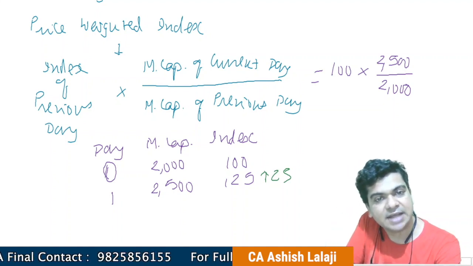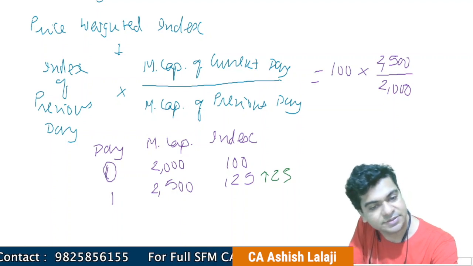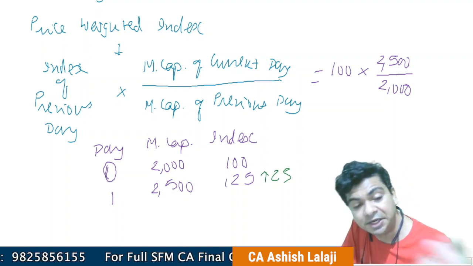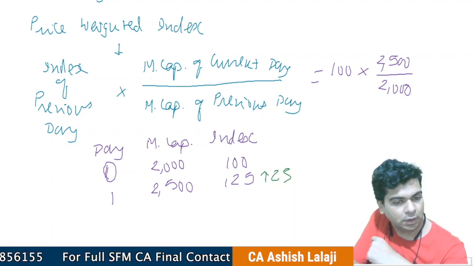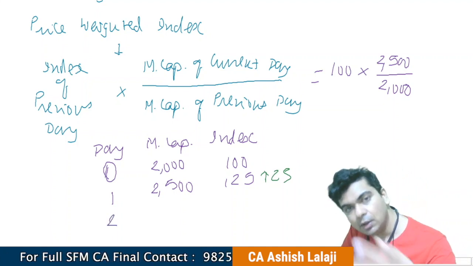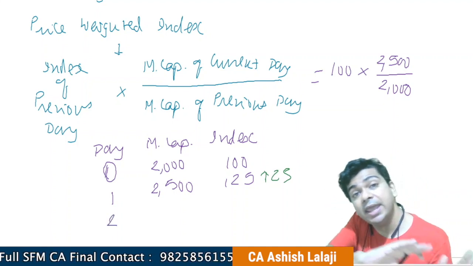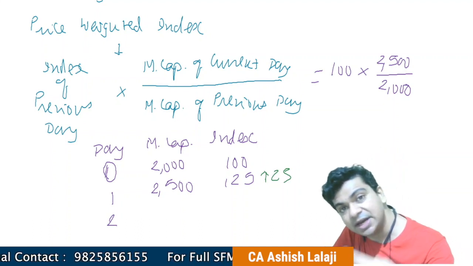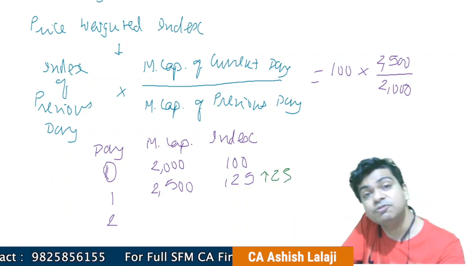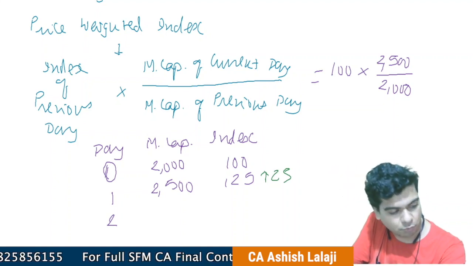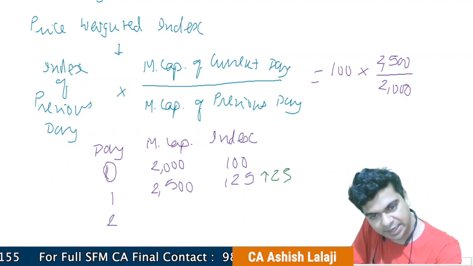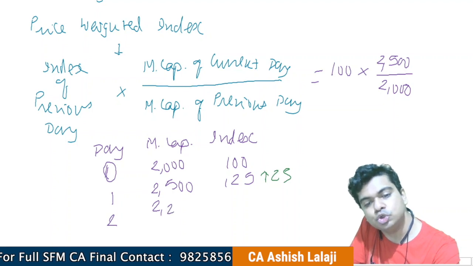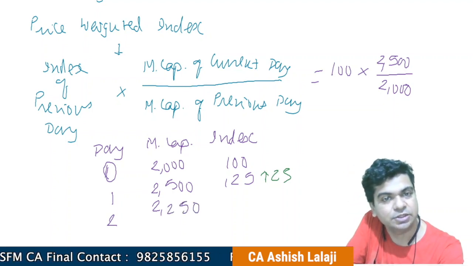Continuing with our example, of course, our example is highly simplified, but this will help you understand the entire concept. That's the intention. Let us say on the next day the supply is more than the demand, and out of those 30 companies, share prices of 20, 25 companies are down. Let us say it goes to 2250 the next day.